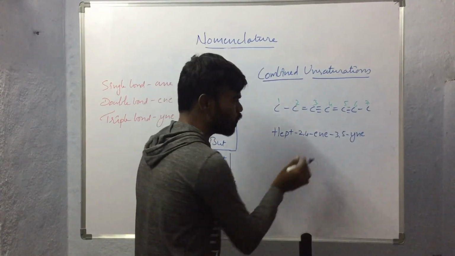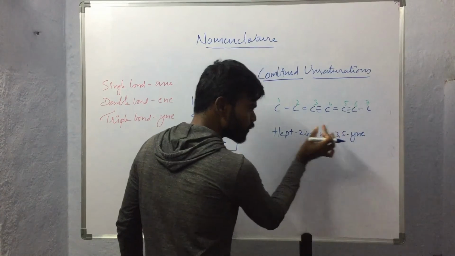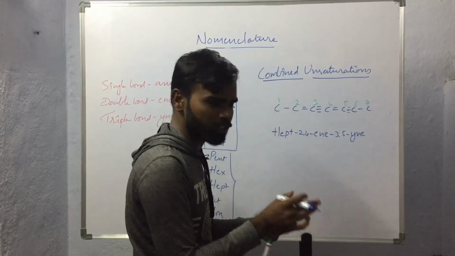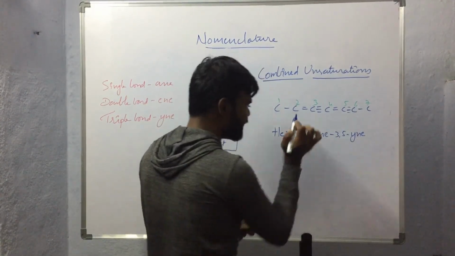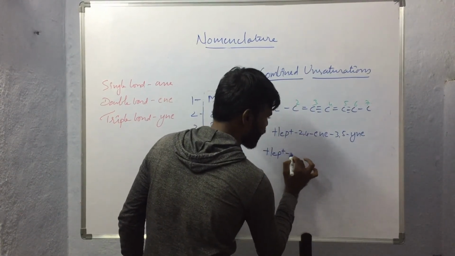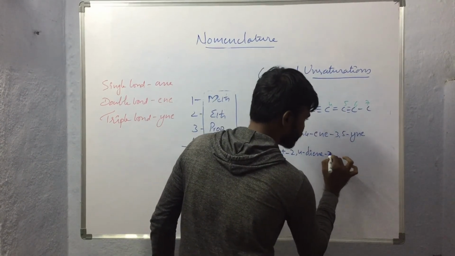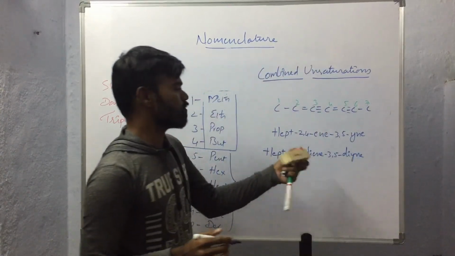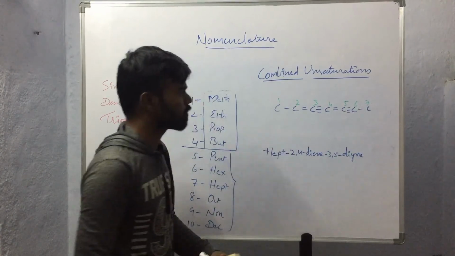But here we have to remember that more than one unsaturation of the same type is present. So we have to indicate that also. So in this condition, what will be the name of the compound? Hept-2,4-diene-3,5-diyne. So this will be the name of the compound. Okay.